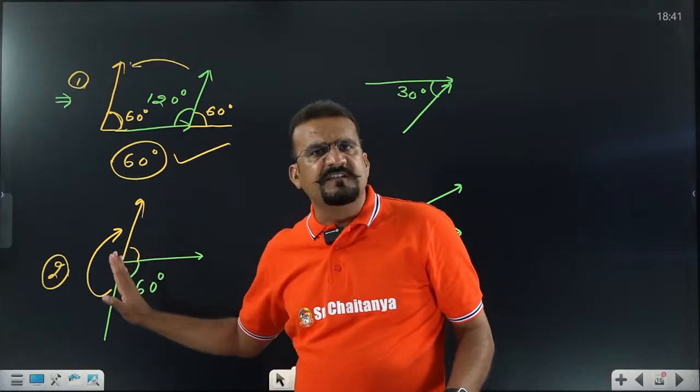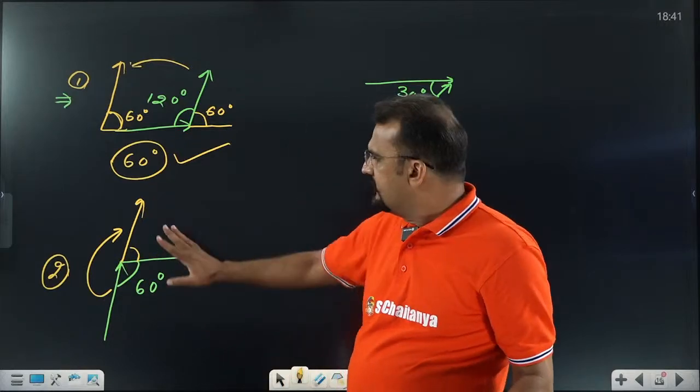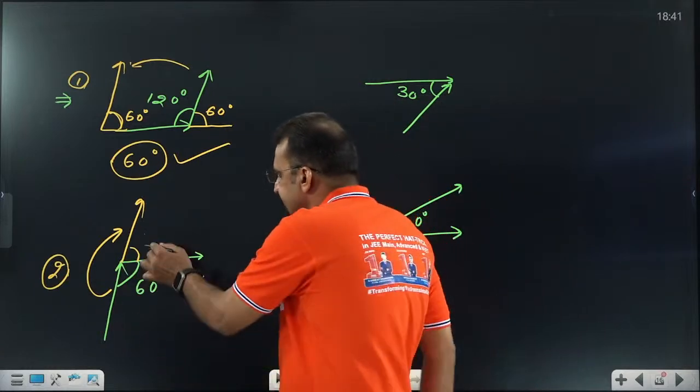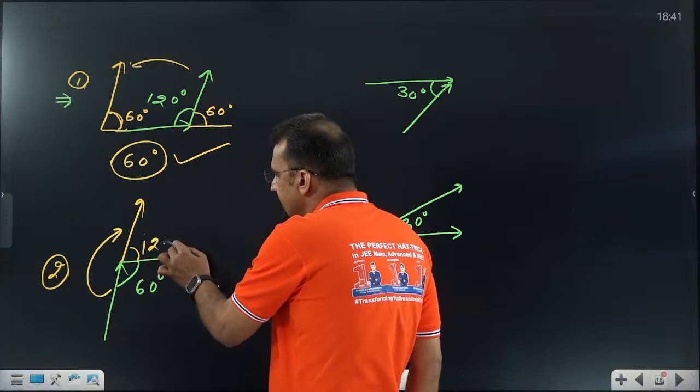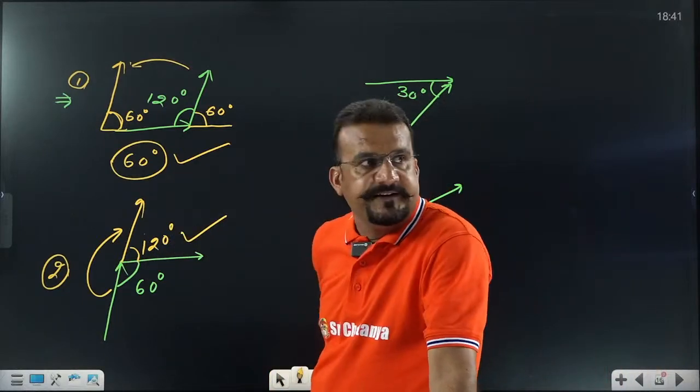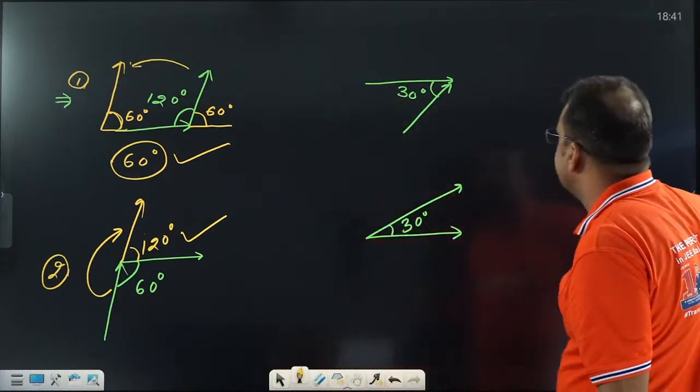Don't be confused about this structure. Structure I am going to tell you only. You can say random structure is there. This complete angle is 180 degree. This is going to be 120 degree. Are you getting it or not? This is 120 degree. Yes or no? Done. Okay, come to the next part.